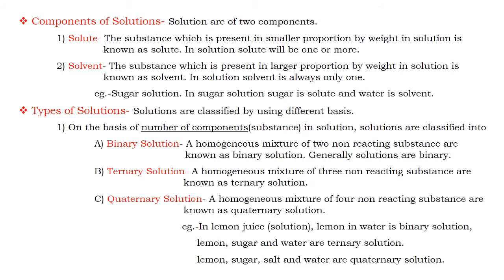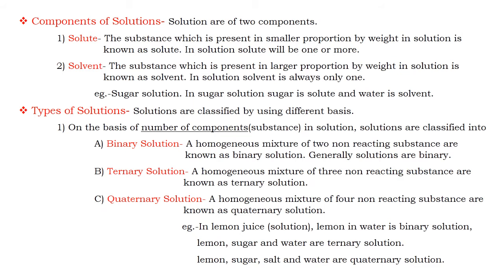Such solutions are known as ternary. Next one is quaternary solution. A homogeneous mixture of four non-reacting substances is known as a quaternary solution. In quaternary solutions, there are three solutes and one solvent.